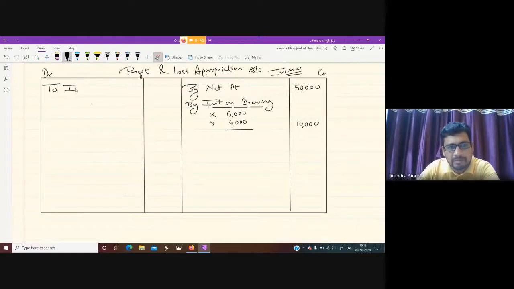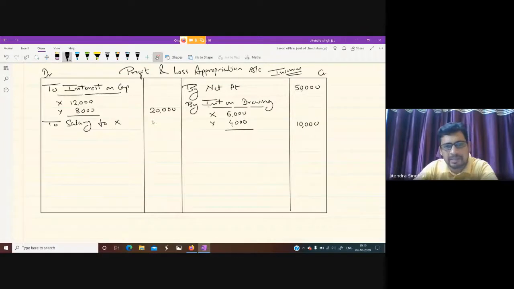First, what does the partner get? The partner gets interest on capital. So suppose there are two partners, X and Y, and interest on capital is 12,000 and 8,000. So we can write in the outer column 20,000. Is that clear? Salary also comes here. Suppose only X is getting salary. If only X is getting salary, then only 10,000 we show to X, we give to X.